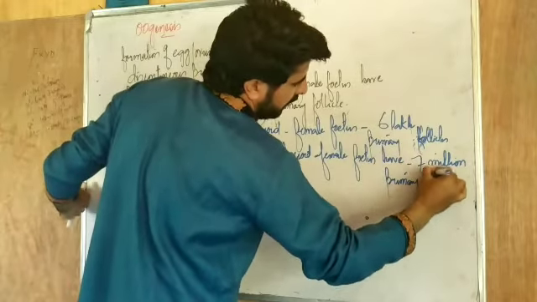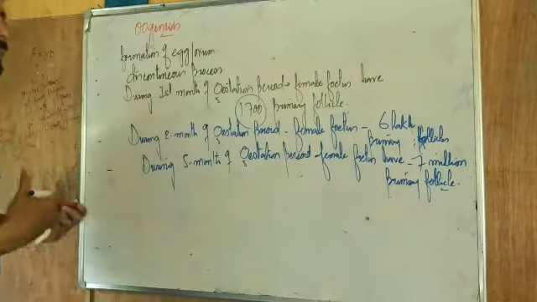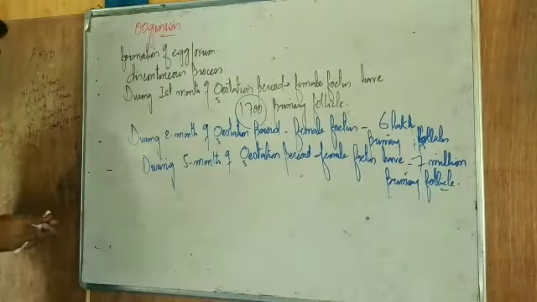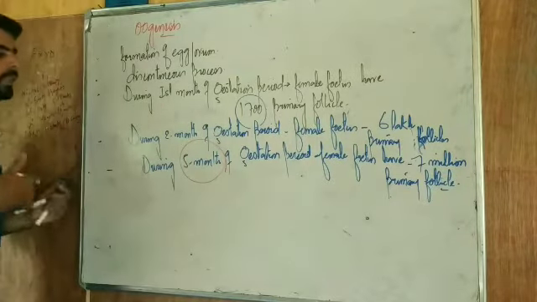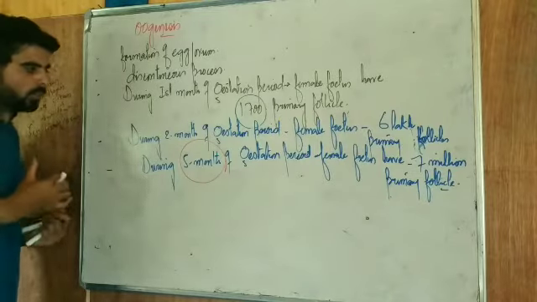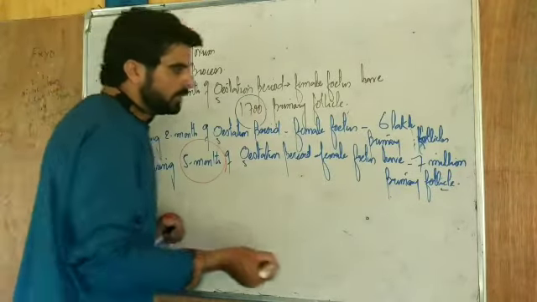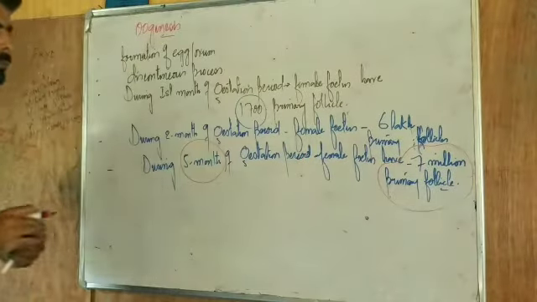That means the follicular cells increase. It becomes 7 million at the 5th month. Keep in mind that when the pregnancy is at the 5th month, the fetus within the female has about 7 million primary follicles.